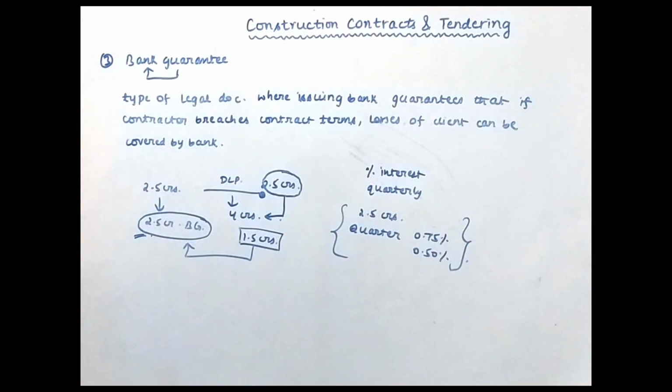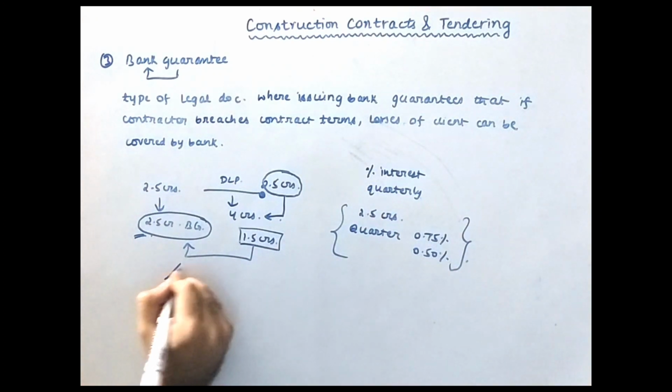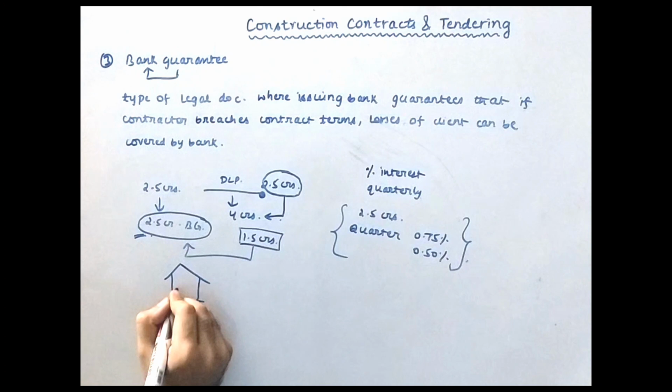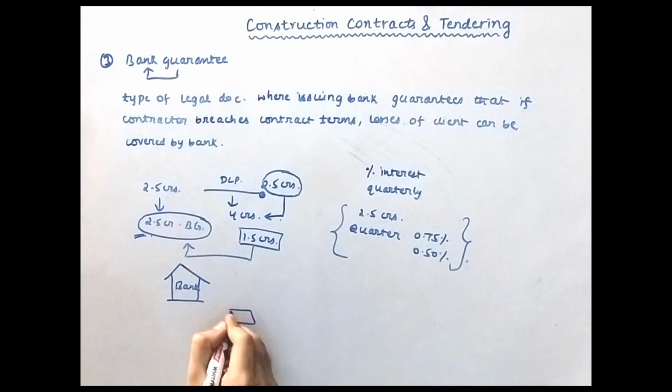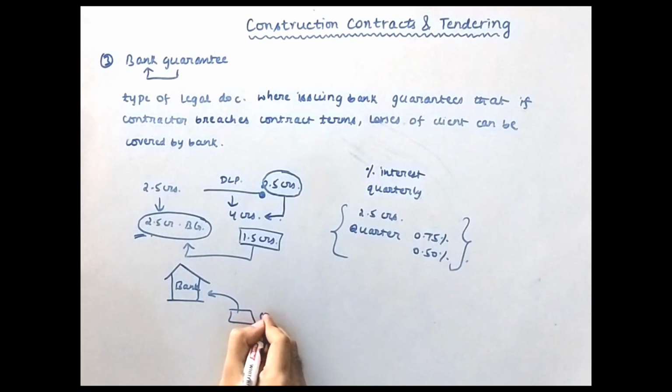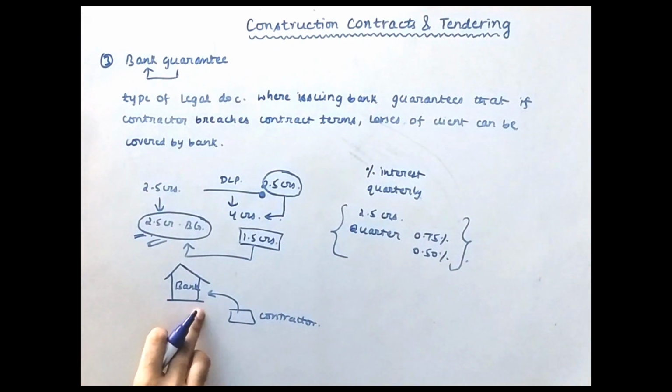Okay, now see, how will the bank issue this? Suppose this is a bank. Now the contractor will go to the bank. This is a contractor. The contractor needs a BG of 2.5 crores. The contractor will go to the bank and ask for a bank guarantee equivalent to 2.5 crores. Now the bank will not simply trust the contractor.